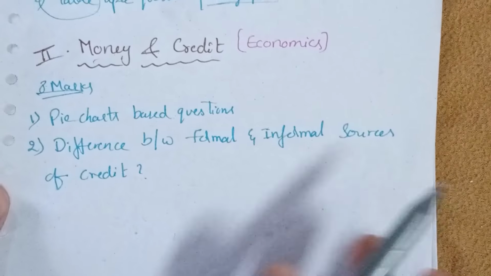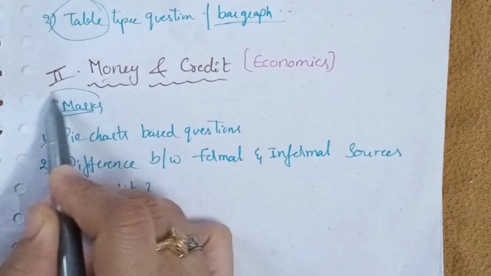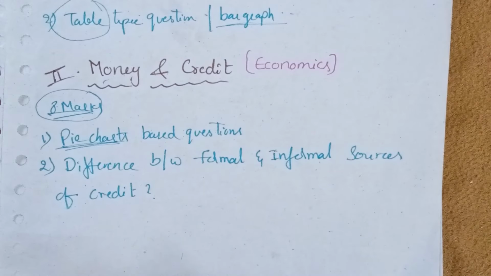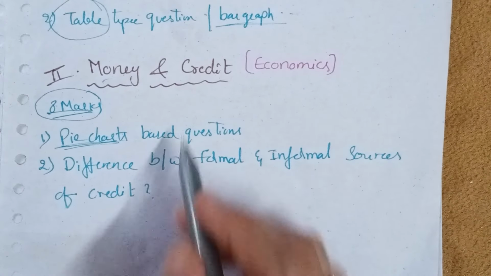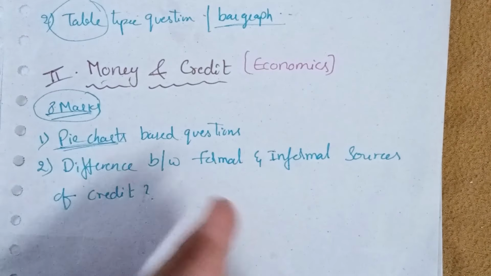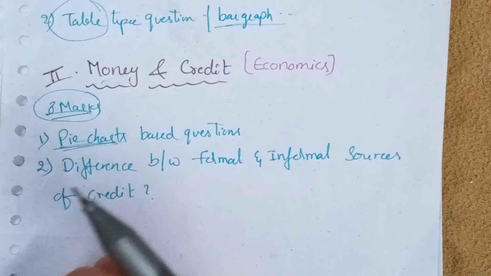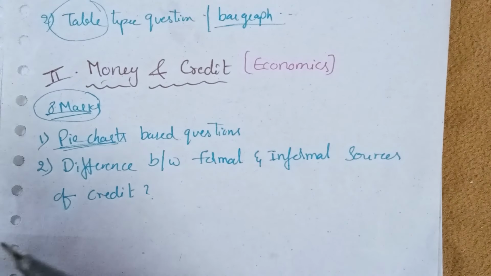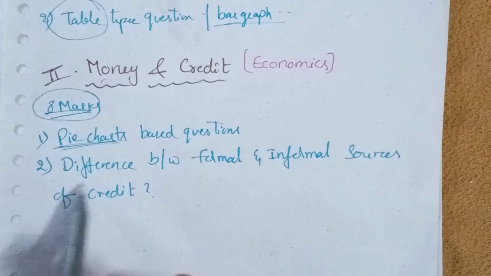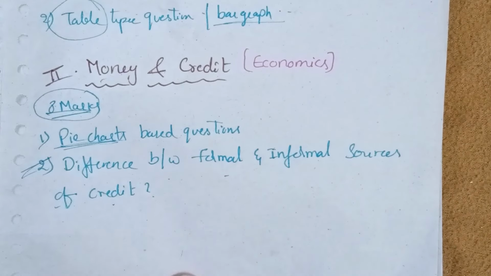From the second chapter of economics, which is money and credit, here also this chapter is important for 8 marks itself. Here also they will ask you some pie chart based questions. They will give you a pie chart divided into some parts, some ratio, and ask you regarding that given pie chart. And second most important question is, write the difference between formal and informal sources of credit. This one is also important.